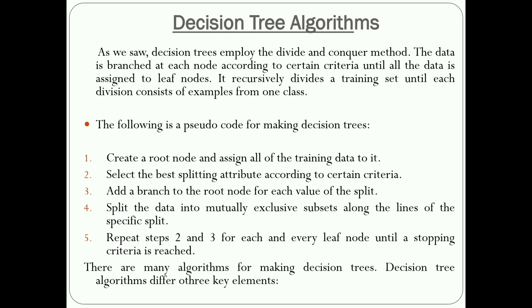Next one is add a branch to the root node for each value of the split. First you use the root node. After splitting, it will be divided into two decision nodes, nothing but sub nodes. After splitting the decision node, you add the branches to the root node with the values of the splits, splitting the data into mutually exclusive subsets along the lines of specific splits.